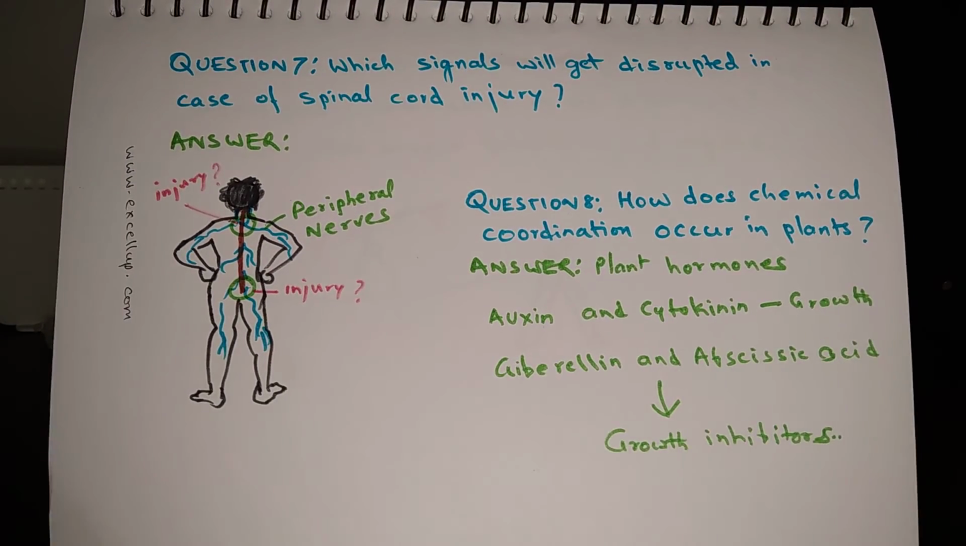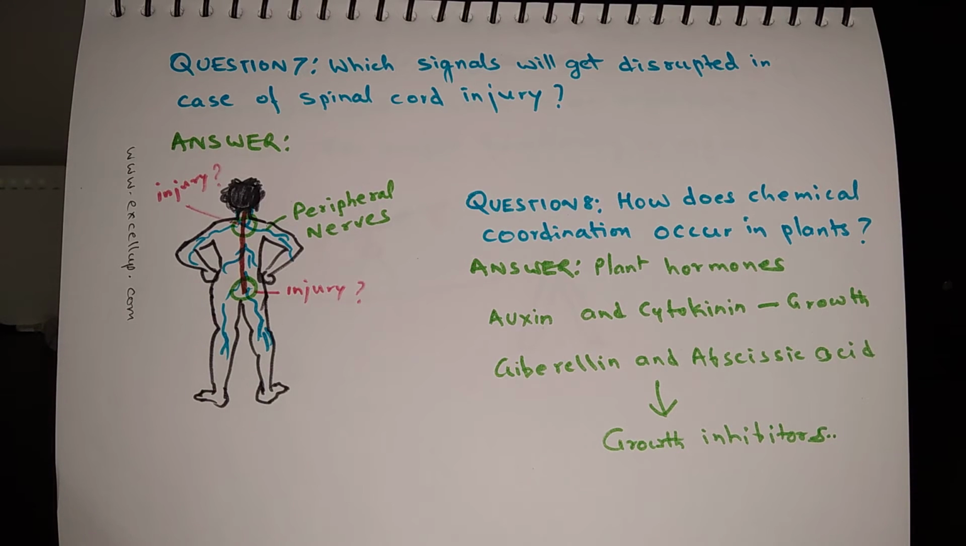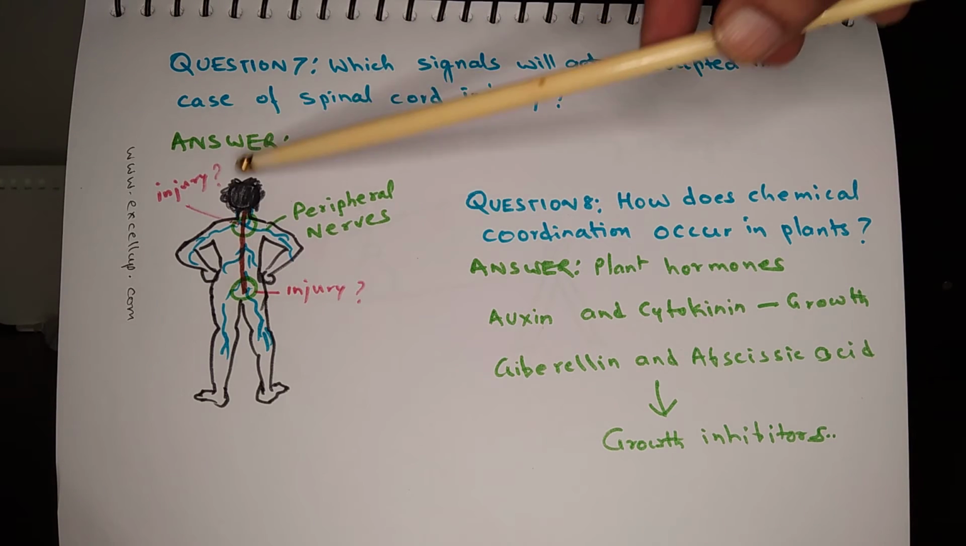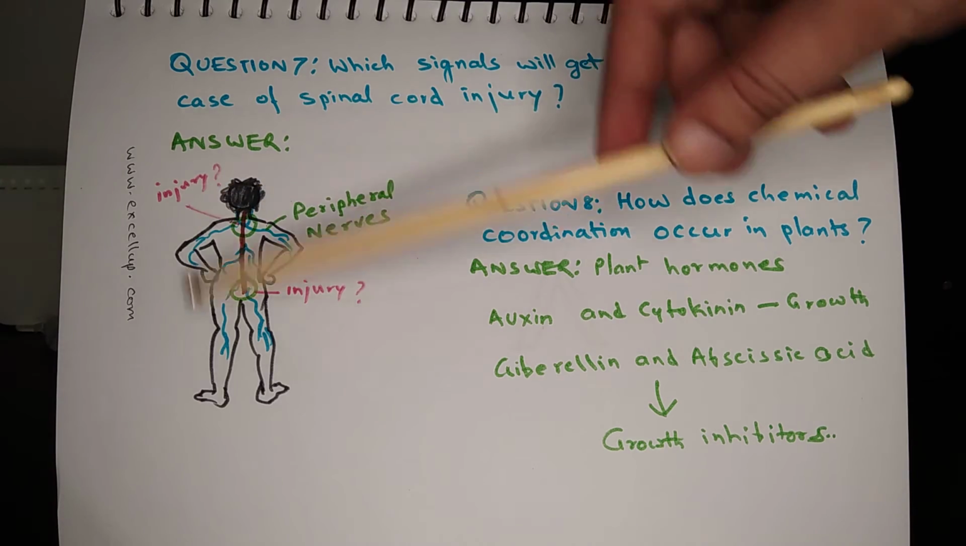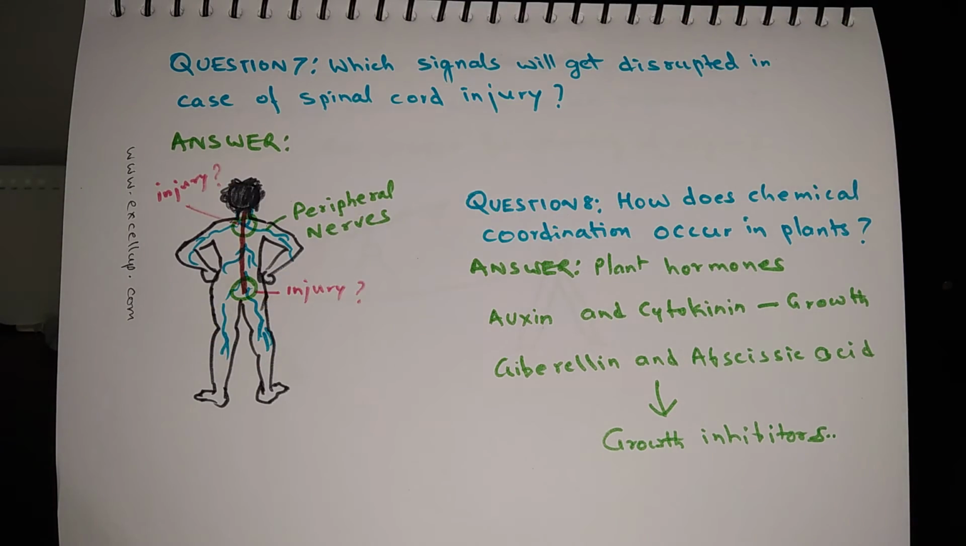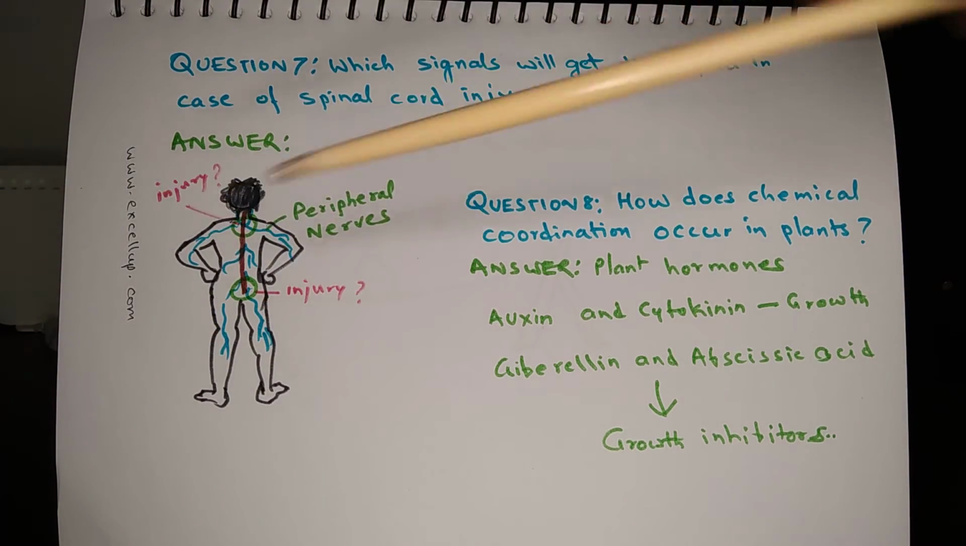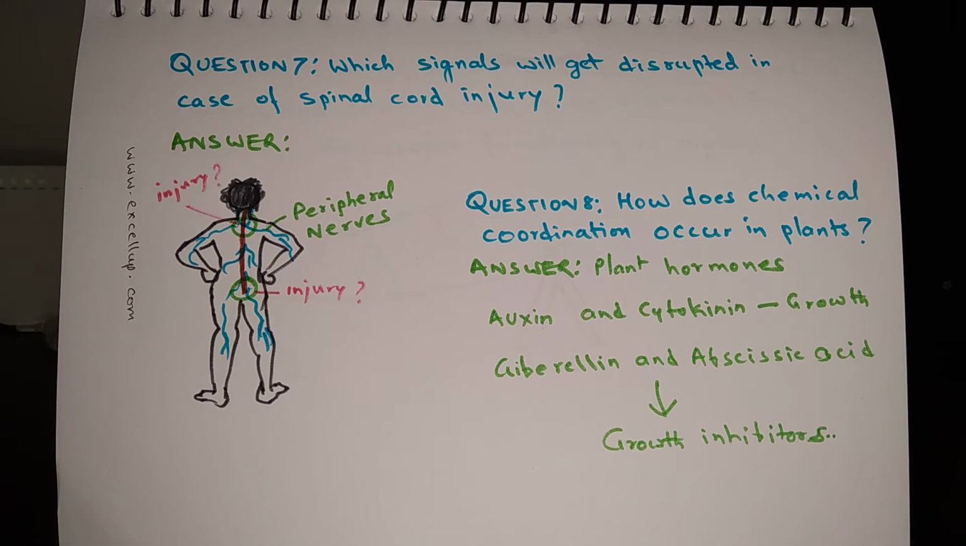Question 7. Which signals will get disrupted in case of spinal injury? The answer is that the nerves which come out of the spinal cord go to various organs which are below the neck, and since these nerves go to the periphery of the body, they are called peripheral nerves.